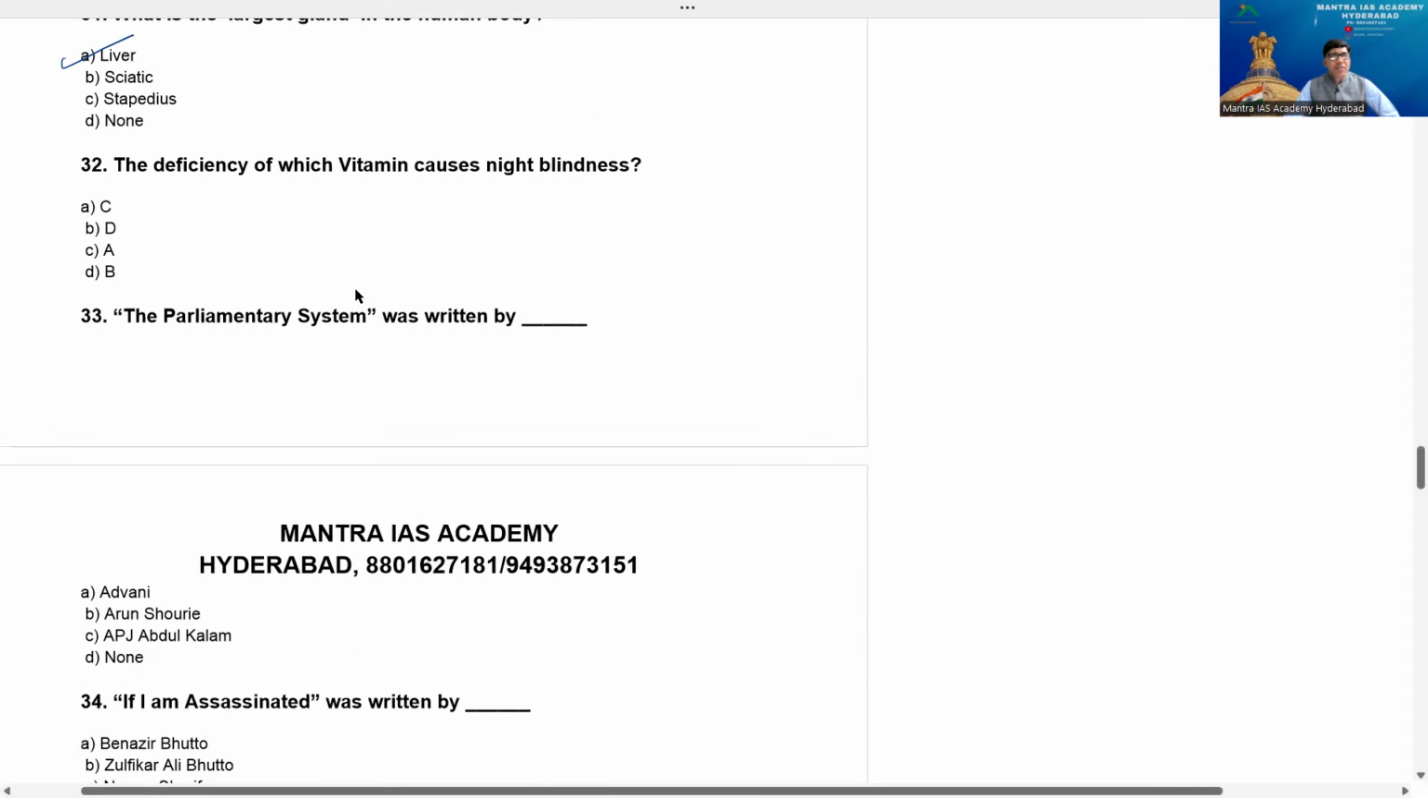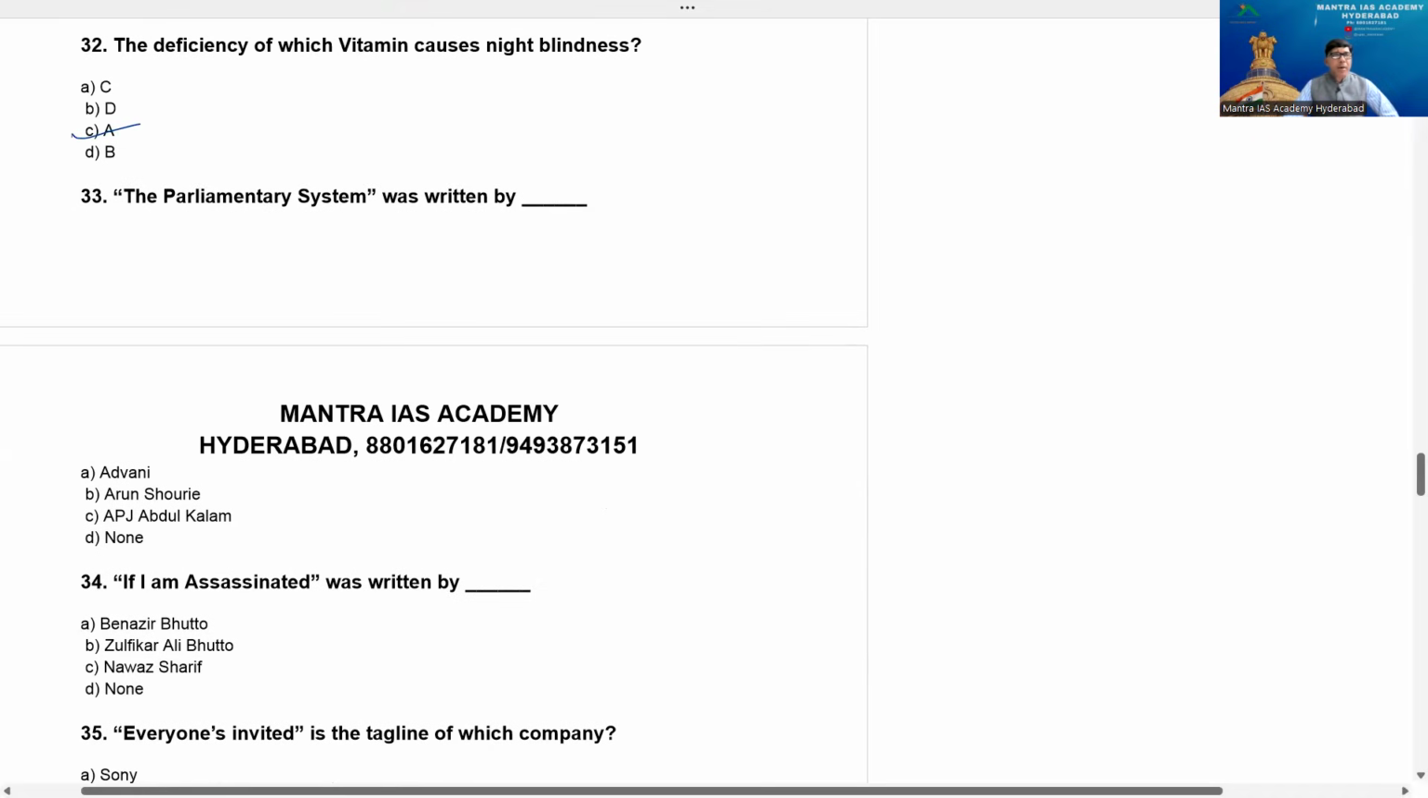The deficiency of which vitamin causes night blindness? No need of telling, everybody knows this answer. C, D, A and B. Option beta, vitamin A. The Parliamentary System is a book written by a wonderful author, and I want to know the author's name. Option A, Advani, B, Arun Shourie, C, APJ Abdul Kalam, D, none. Beta, the answer for this question is Arun Shourie.